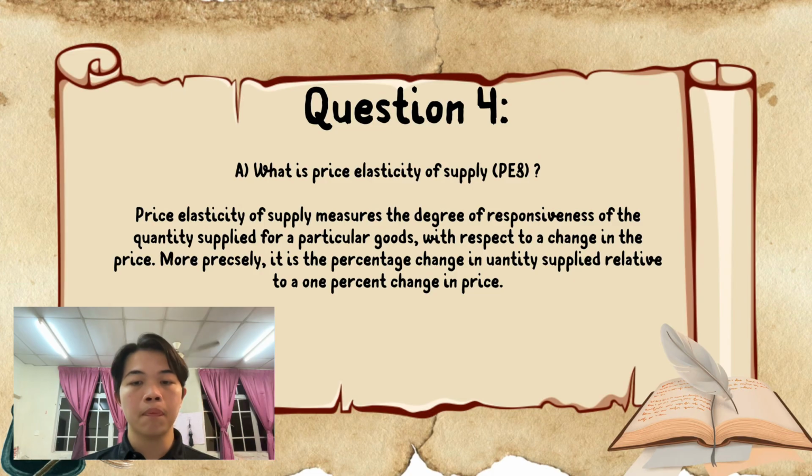For the last question, question 4, the first part: what is price elasticity of supply, or PES? Price elasticity of supply measures the degree of responsiveness of the quantity supplied of a particular good with respect to a change in the price. More precisely, it is the percentage change in quantity supplied relative to a 1% change in price.